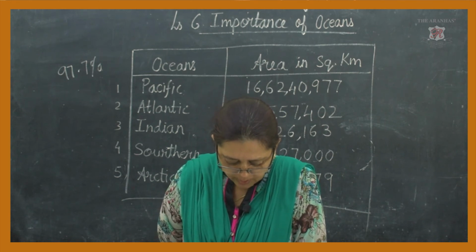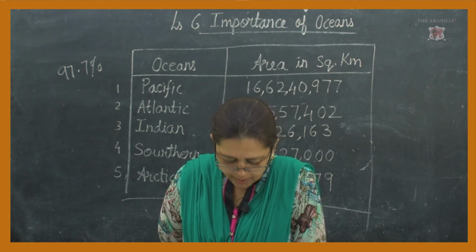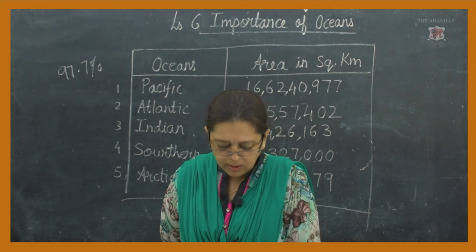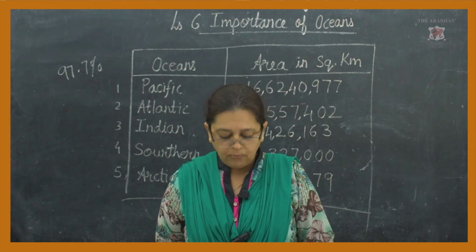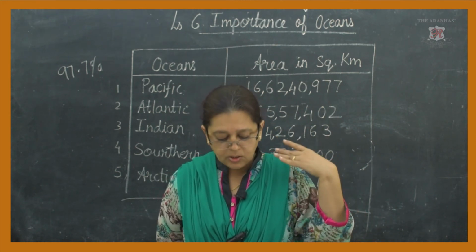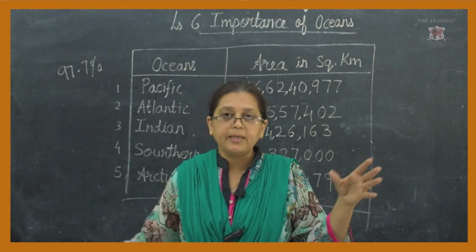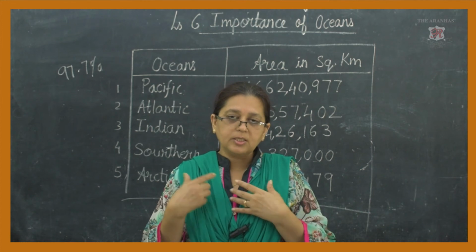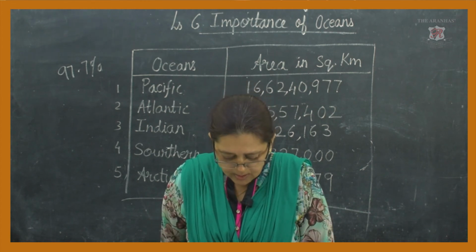All rivers flowing from mountains or hilly areas finally meet the oceans. Now all the rivers which are flowing from the mountains or hilly regions, where does this water go? Finally, all the water goes and meets in the oceans.